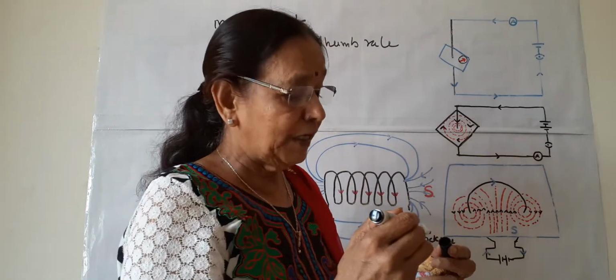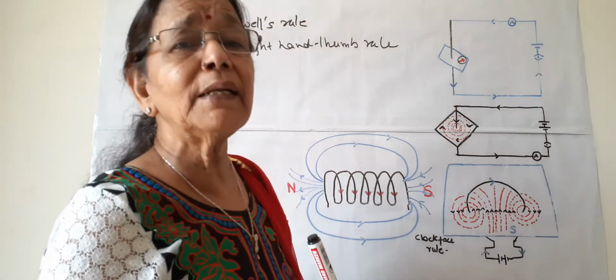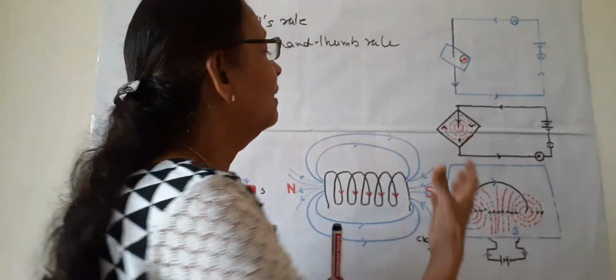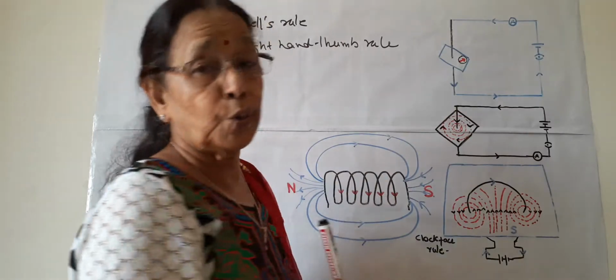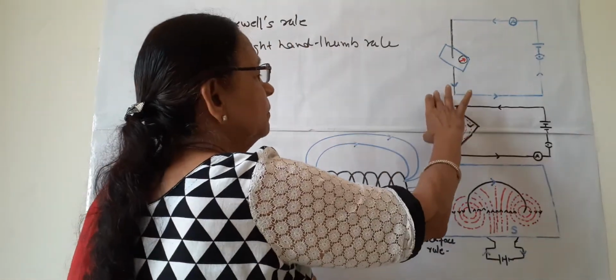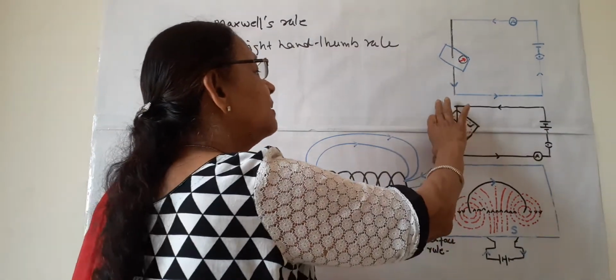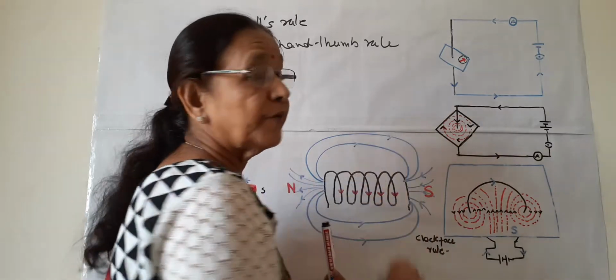So in this way we can know the direction of the magnetic field lines by this rule. This is how the magnetic field of electric current is shown in a straight wire.